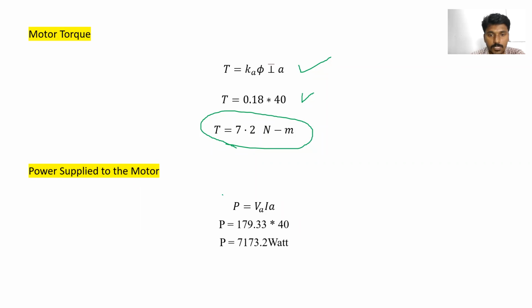P is equal to VA into IA, voltage into current. We know VA and the armature current, so 179.33 into 40 amperes. What is the value of this power? 7173.2 watts. Clear? This is the small numerical we have solved.